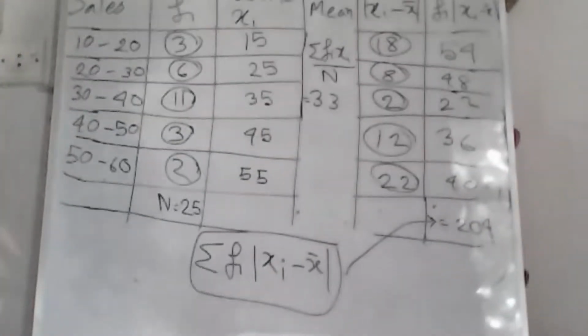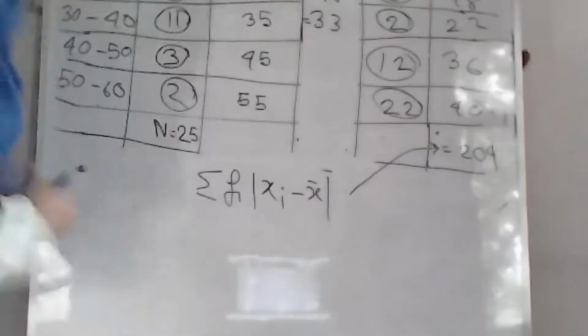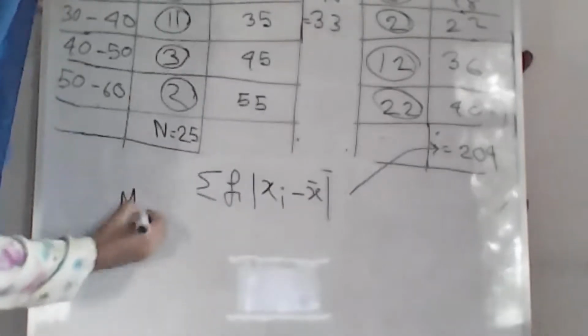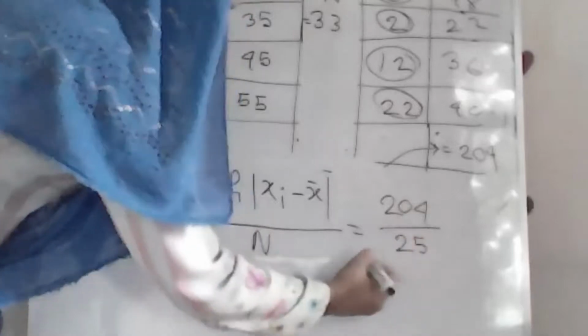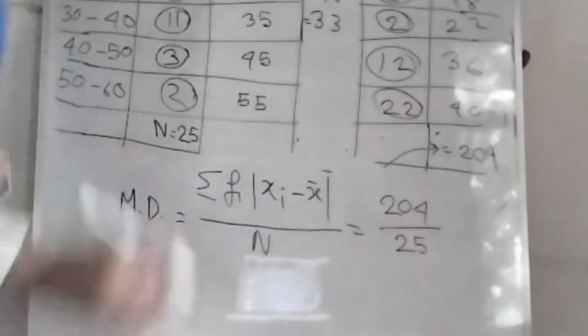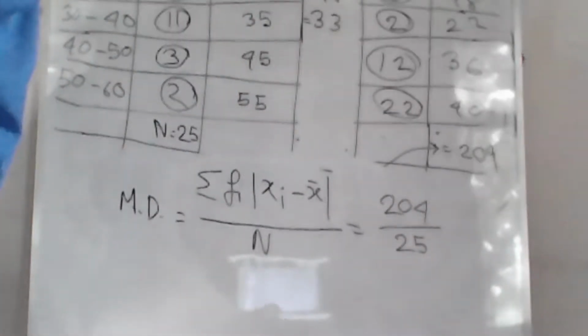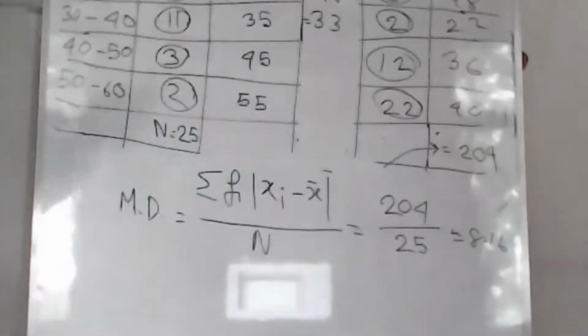After that we just calculate the mean deviation using the formula, which will give the answer 8.16. Okay, this is our mean deviation.